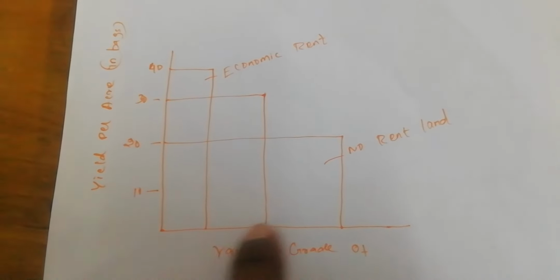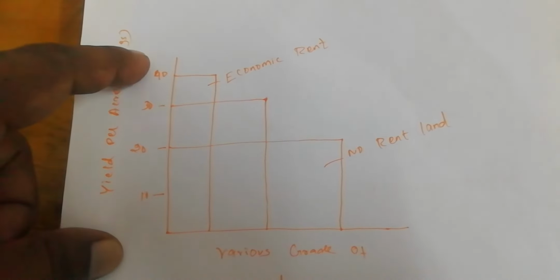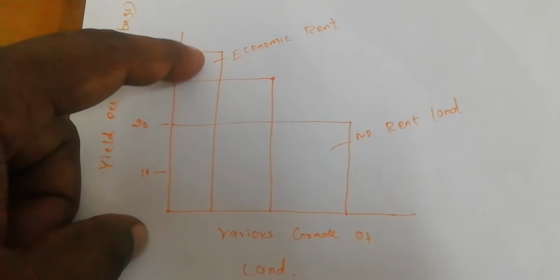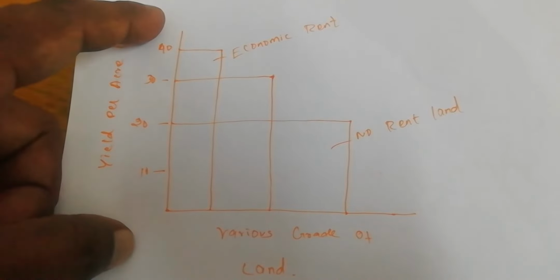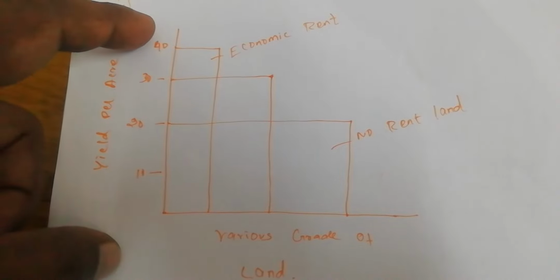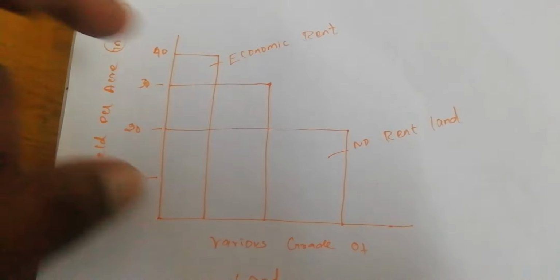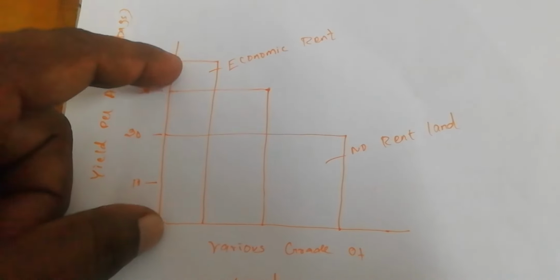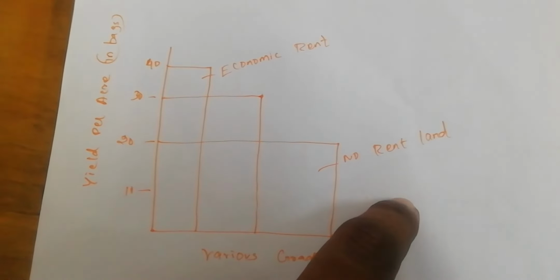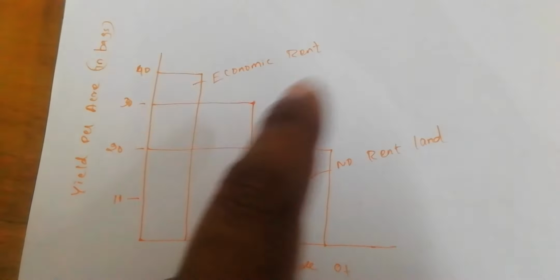So the three columns are considered as A grade land, B grade land and C grade land. A grade land will produce 40 bags of paddy. So this A grade land will get the economic rent, because on the basis of the fertility of the land it will produce more paddy. Next, the B grade land will get 30 bags of paddy. So the A and B grade lands will get the economic rent, but the C grade land will never get economic rent. So the C grade land is considered a no rent land.